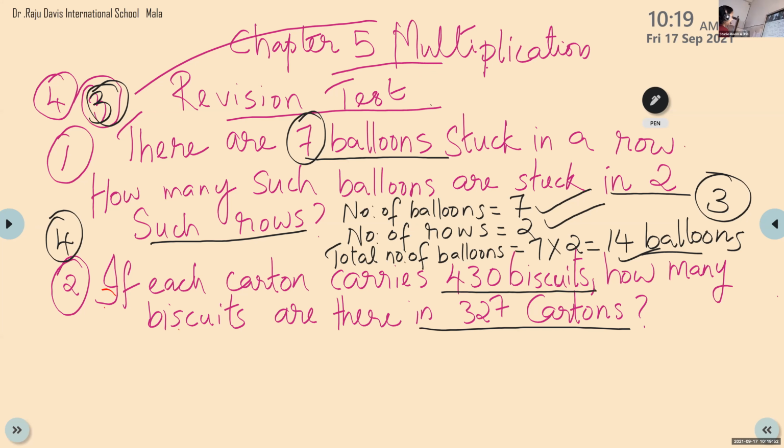The product will be a little big, because 430 multiplied with 327, don't worry. We have learned till 5 digit only, but if it has 6 digit also, no problem.